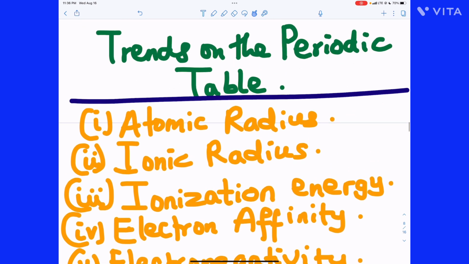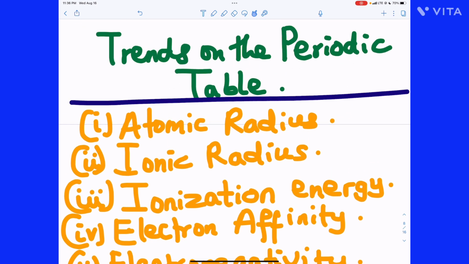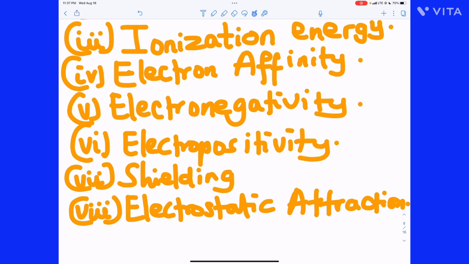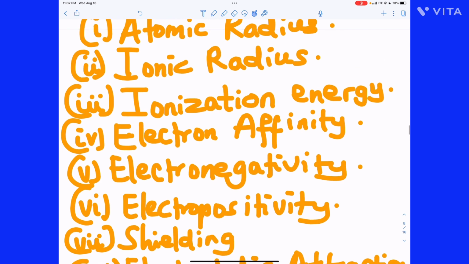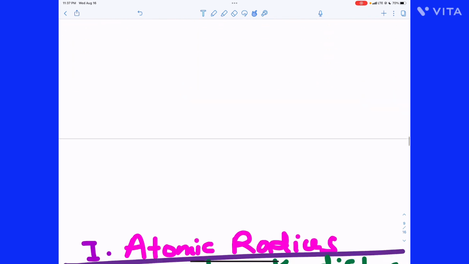So these are some examples of trends on the periodic table. First one here is atomic radius. Ionic radius comes next. Ionization energy. Electron affinity, electronegativity, electropositivity, shielding, and what? Electrostatic attraction. All of these are some examples of trends on the periodic table. Let's now take them one by one.